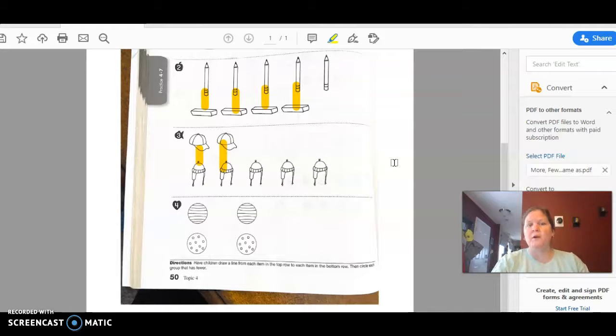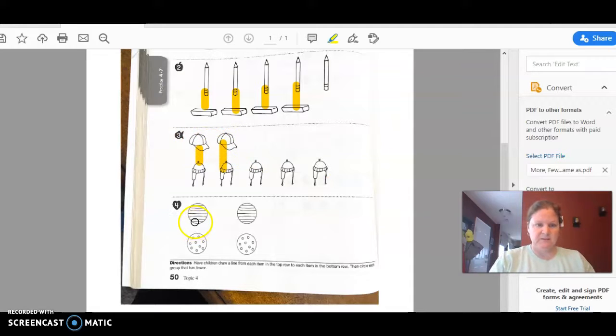Good. Which one has more? Which one's more? The baseball hats or the winter hats? Good. The baseball hats has more. Sorry, my mistake. Silly Miss Reisner. The winter hats has more. Because look, there's 1, 2, 3 without a match. So there's extra. So that means there's more. There are fewer baseball caps.